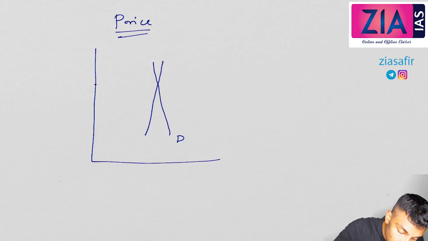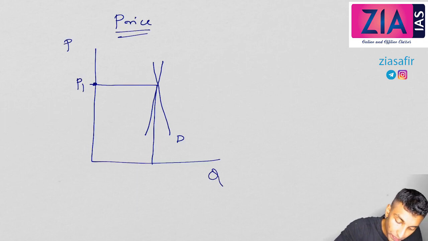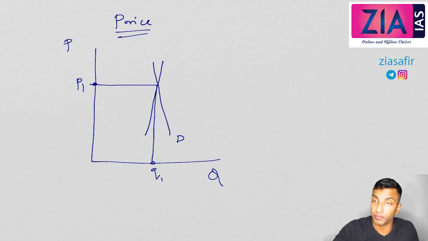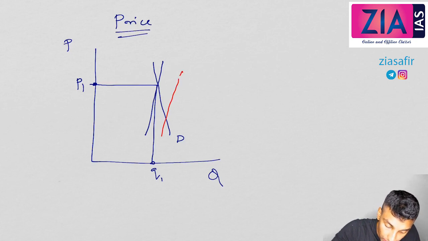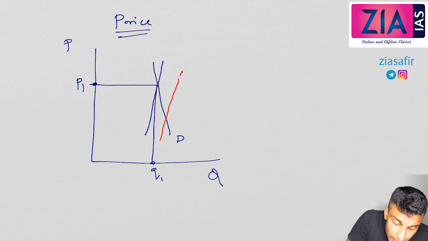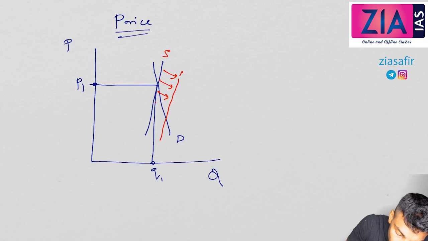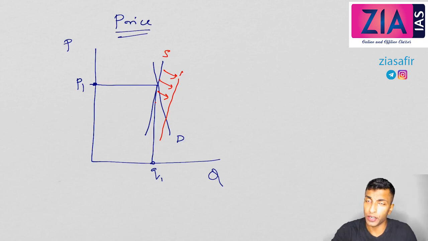Now let's suppose this is the initial situation. This is the price, let's say P1, and this is the quantity Q1. Now imagine a possibility that the supply is increased. So supply is increased like this. You can see here supply changed this much only. This is the demand curve, this is the supply curve. Supply increase means the supply curve shifts rightward. I've told you about the rightward shift and leftward shift in the previous session. If you missed those videos, you have to watch them.